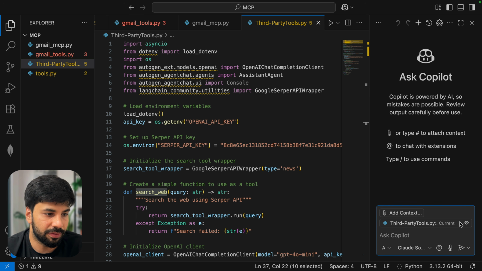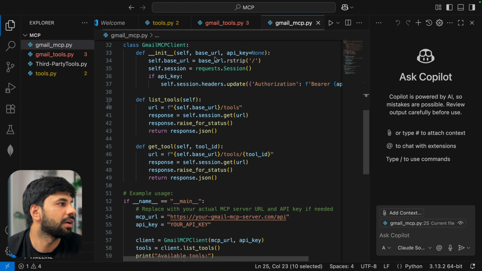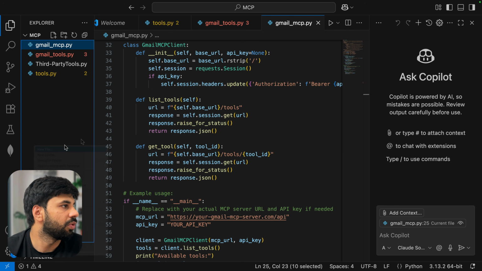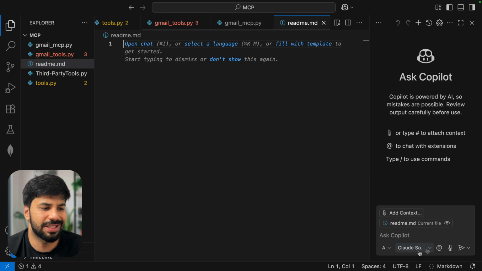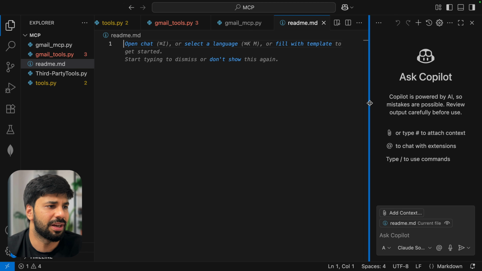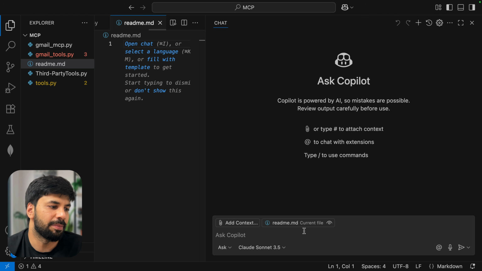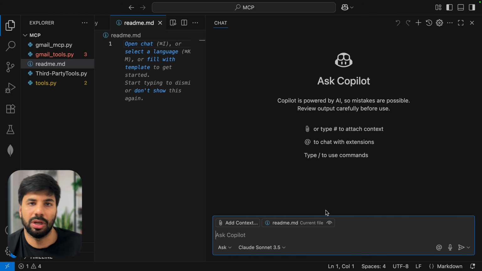Now let me first have a new instance. Let me close everything and just have a new file, readme.md. So this empty file is there in the context, everyone. As you can see, let me make it a little bigger because this is where we will be doing all the things now. Easily, you can now create your own MCP server or anything you want. But yes, I guess surely you have got the basic idea clear.